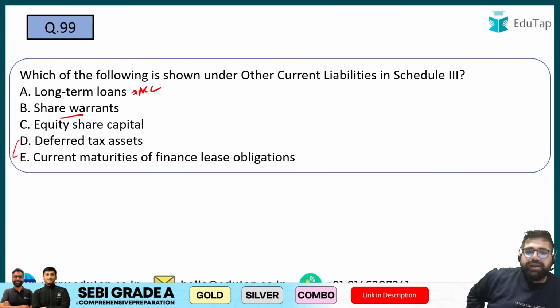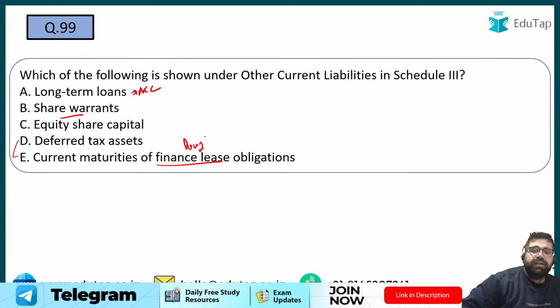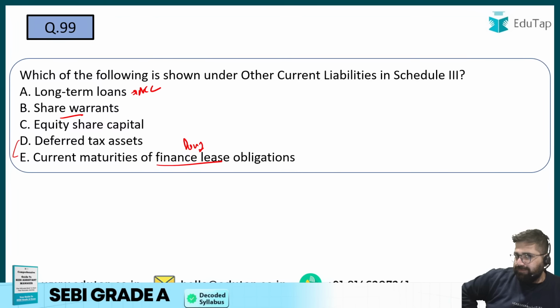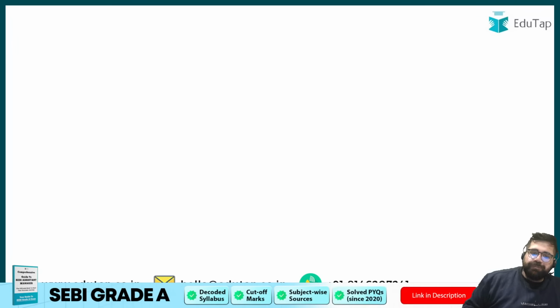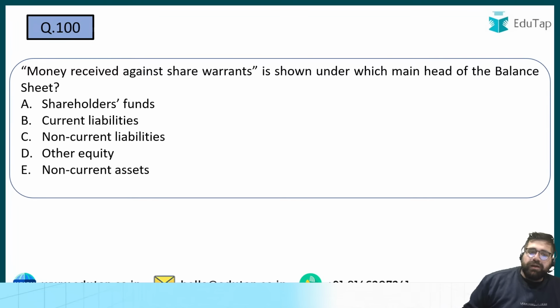Yes, current maturities of finance lease. Finance lease means long-term lease. If you have covered alternative sources of finance, there are two types of lease, operating and finance. Operating is short-term, finance is a very long-term lease. So if that particular long-term obligation is maturing in one particular year, that will be another current liability which I have to pay. Last question before we wind up.